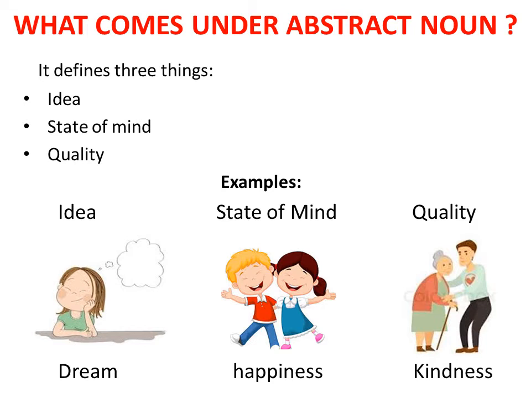Suppose, while sleeping, a dream comes. So dream is an abstract noun as it defines an idea. See the second example. You feel happy when you see your friend. So happiness is an abstract noun as it defines a state of mind. Next, if you are a kind person, so kindness is an abstract noun as it defines the quality of a person.